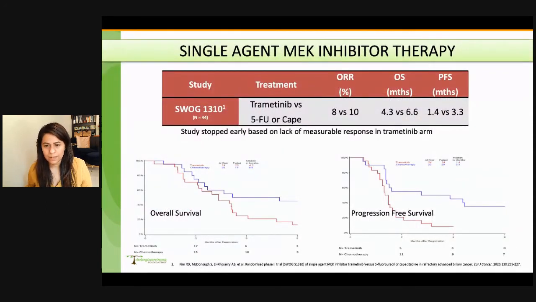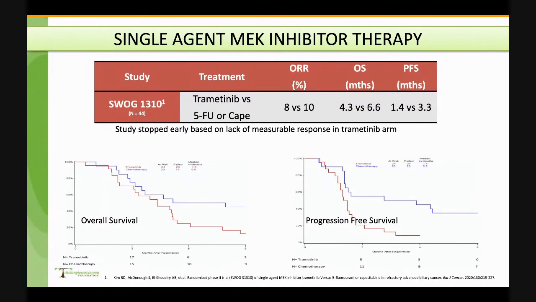What about in the second-line setting? SWOG 1310 was a phase 2 study that compared trametinib to chemotherapy, 5-FU or capecitabine, in the second-line setting in patients with advanced biliary tract cancers. This study unfortunately had to be stopped early due to lack of response in the trametinib arm. In these graphs, blue represents chemotherapy, red represents the MEK inhibitor arm. Both overall survival and progression-free survival seem to be better in the chemotherapy arm.